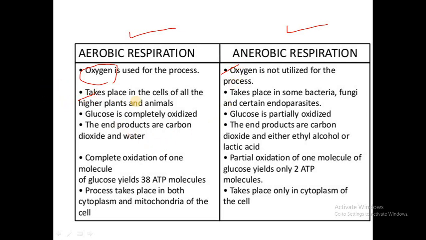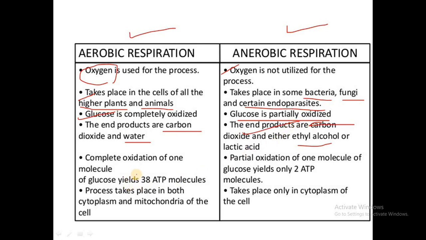And where do we find aerobic respiration? We find it in higher plants and animals, whereas anaerobic respiration is seen in bacteria, fungi and certain endoparasites, or certain organisms which are present in the body of others. For example, methanogens, bacteria present in the canal of ruminants. There we find anaerobic respiration. In aerobic respiration, glucose is completely oxidized or broken down to form carbon dioxide and water, the simple molecules, whereas in anaerobic respiration the glucose is partially oxidized to form ethyl alcohol and lactic acid with the release of carbon dioxide.